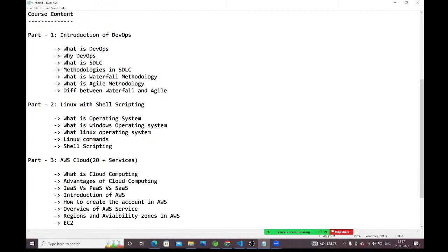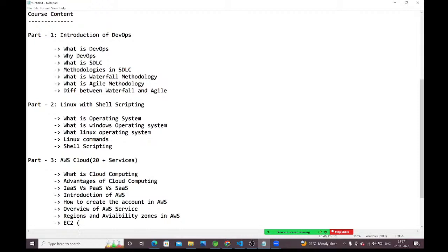Okay, next, the first important service is EC2. EC2 we are going to discuss as the first service. If you want to create virtual machines in the AWS cloud, we are going to use this EC2 service. What is the use of this EC2 service, guys? By using this EC2 service, we can create virtual machines.